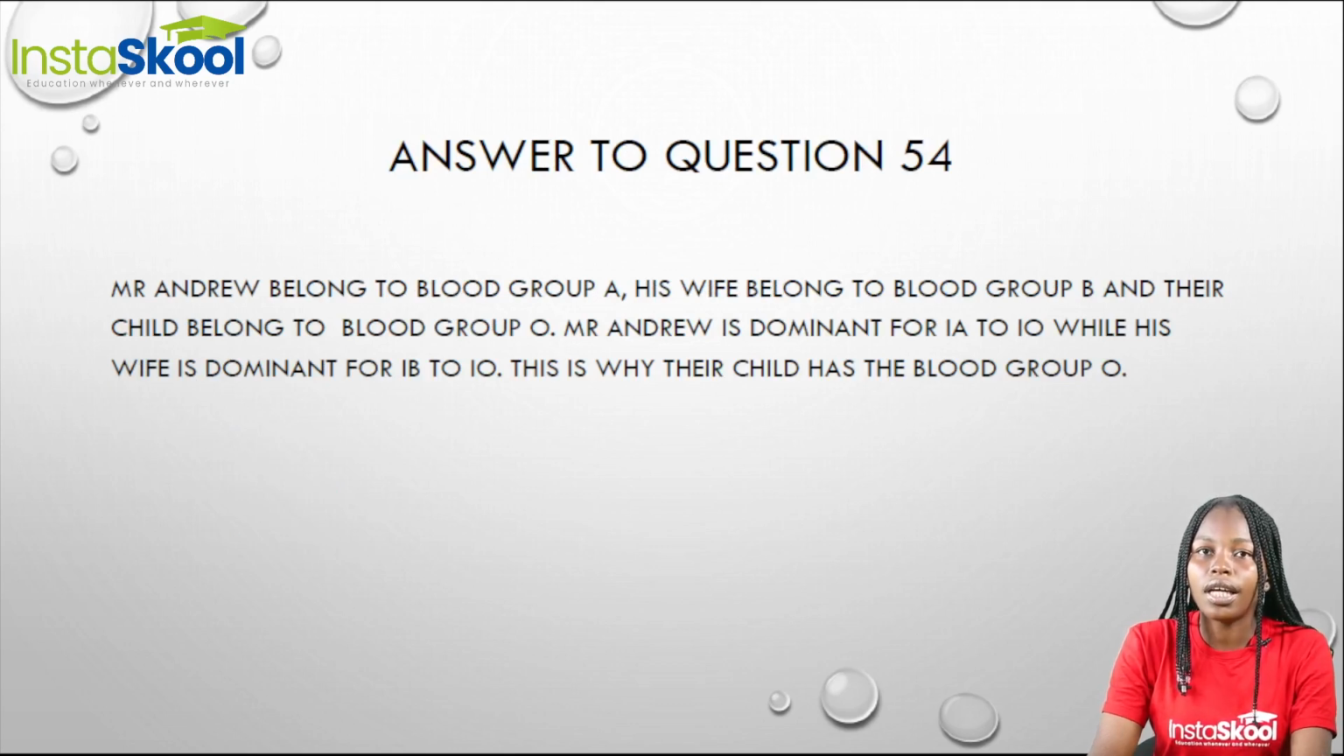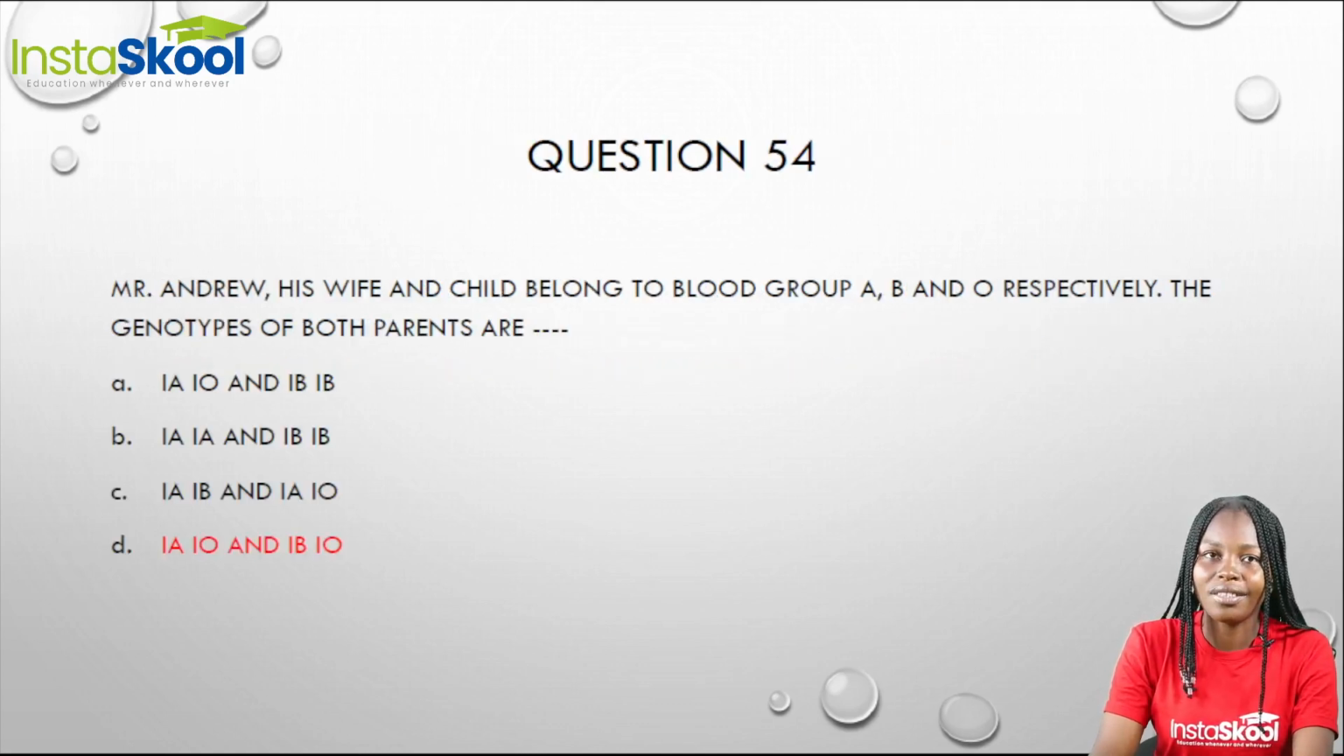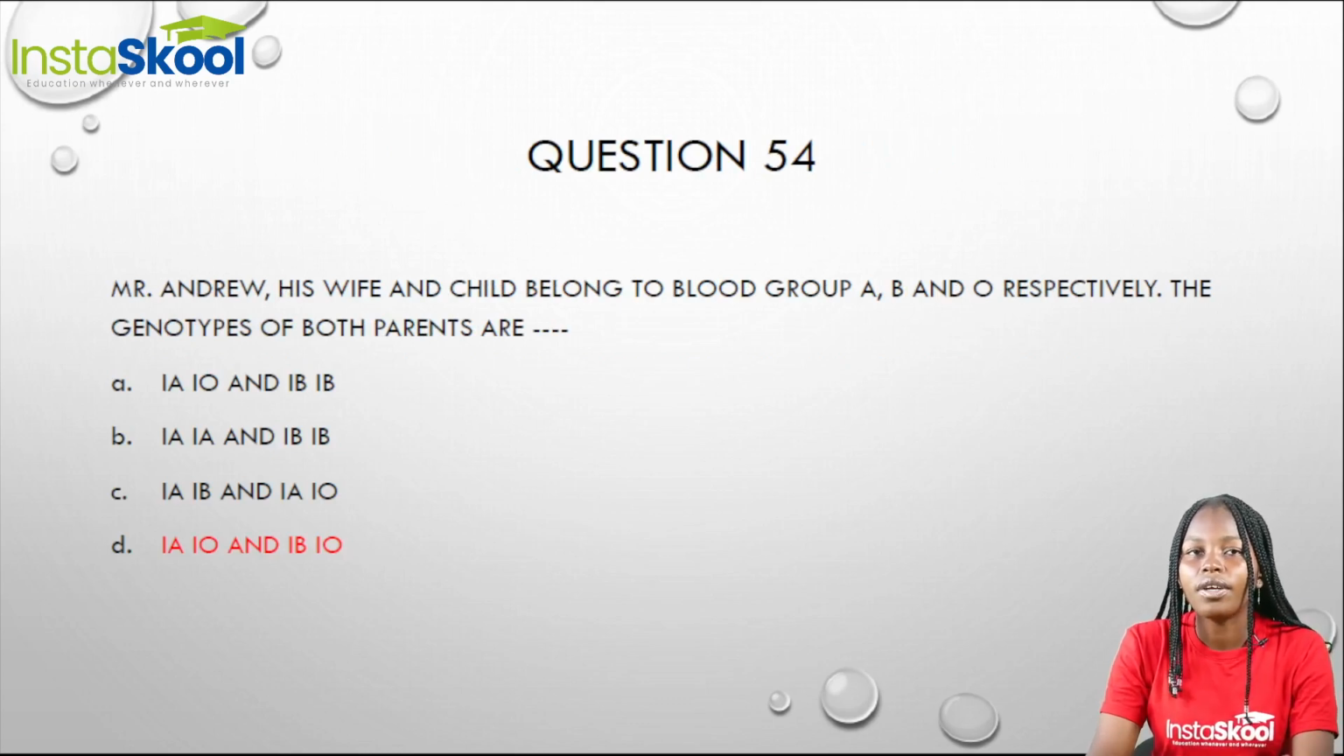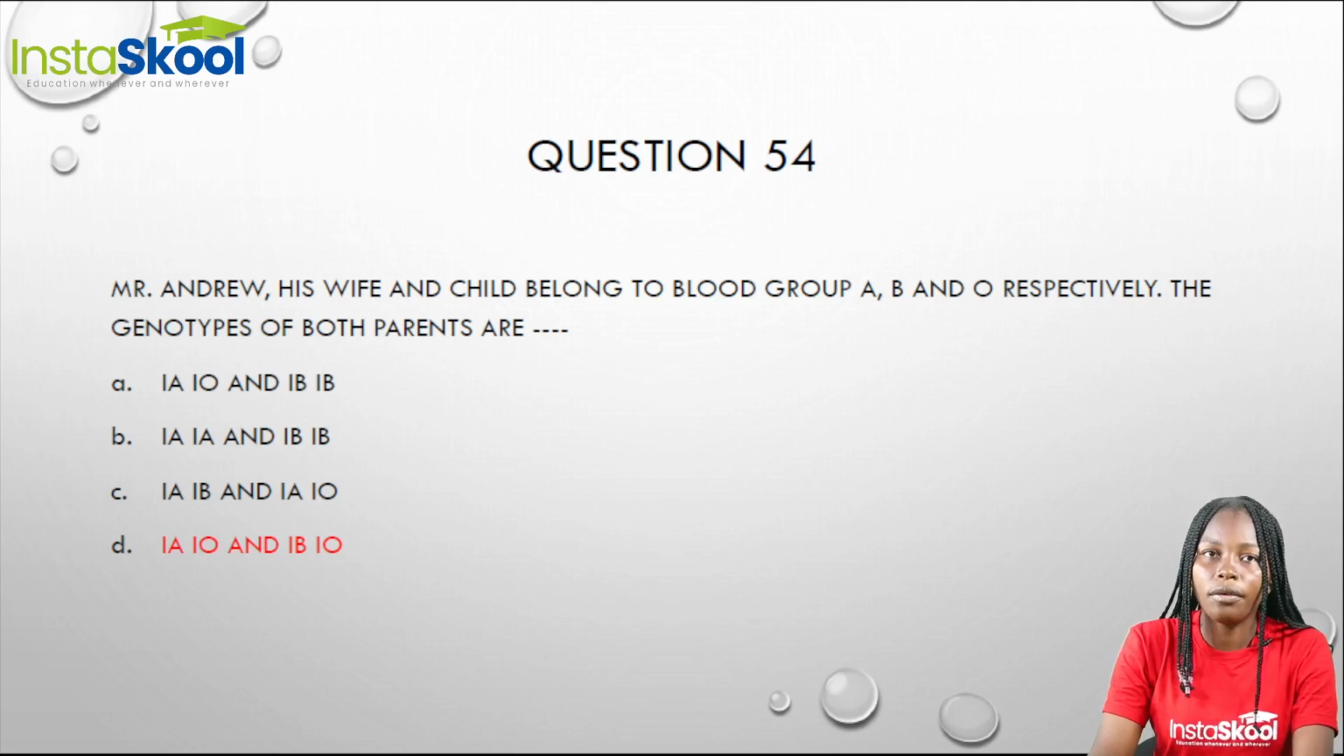Now, Mr. Andrew is dominant for IA to IO, while his wife is dominant for IB to IO. And this explains why their child has the blood group O. So if we go back to our option, the most correct answer is D. Both parents, that is Mr. Andrew and his wife, belong to blood group IA-IO and IB-IO respectively.